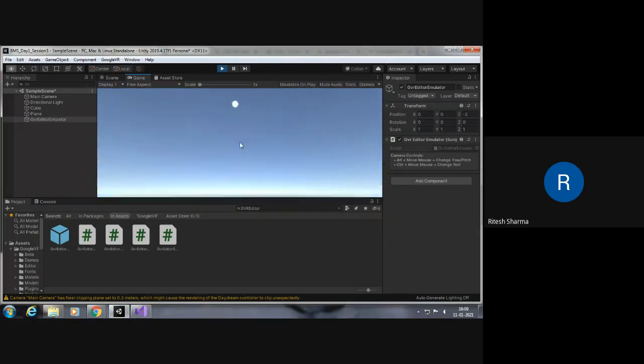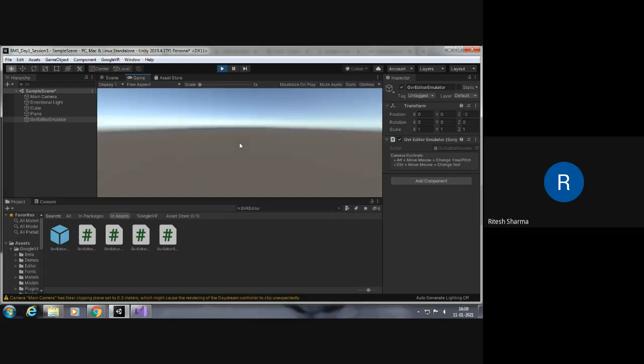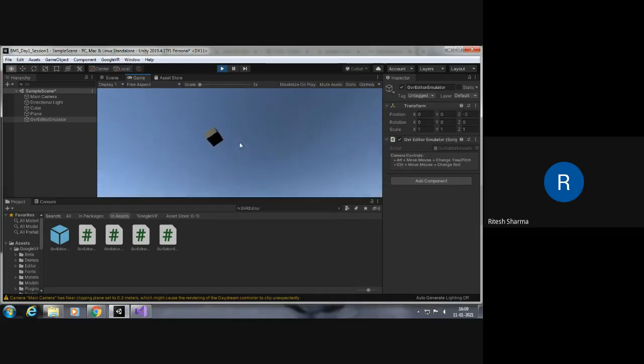Move left to right. Right. So now you can move your head around. This is the functionality you get with this. Okay, so yeah, you can stop sharing now.